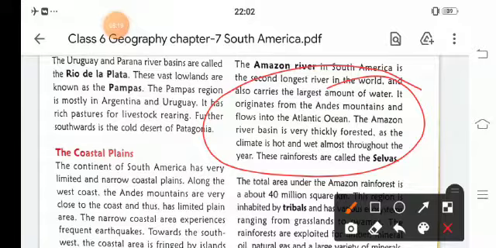The Amazon river basin is very thickly forested as the climate is hot and wet almost throughout the year. These rainforests are called selvas. It is very important. Selvas is the area where the climate is hot and wet throughout the year, and they have a rainforest.